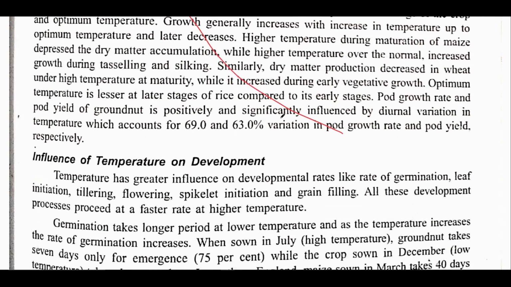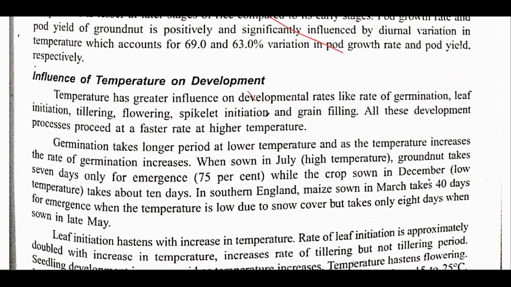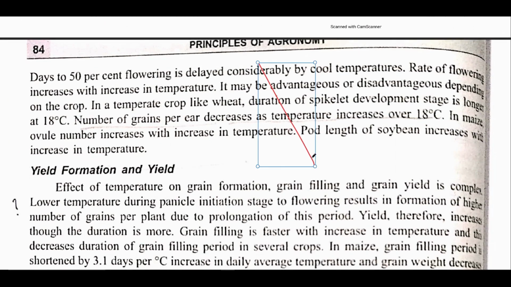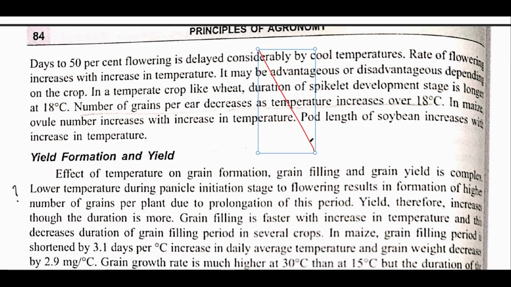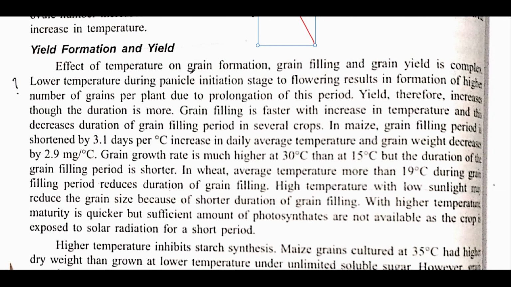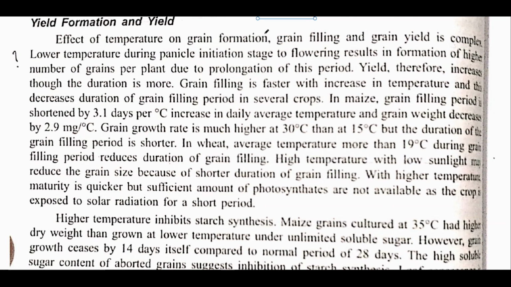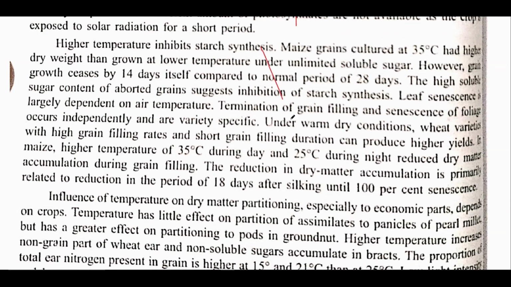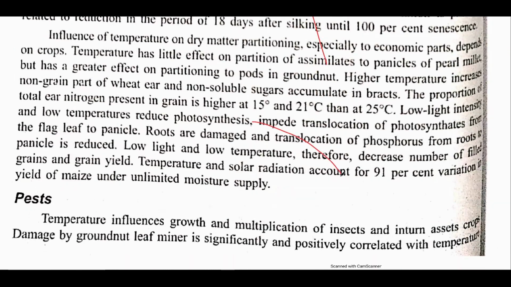Now dry matter production, this is not important, you can skip this. Again the influence of temperature on growth, this is also not important, you can skip this. Now this is also not important, again you can skip this. Now yield formation and yield, this is also not important, and if you go through this you will find it very confusing, so you can skip this. After that this can also be skipped, this is not important.